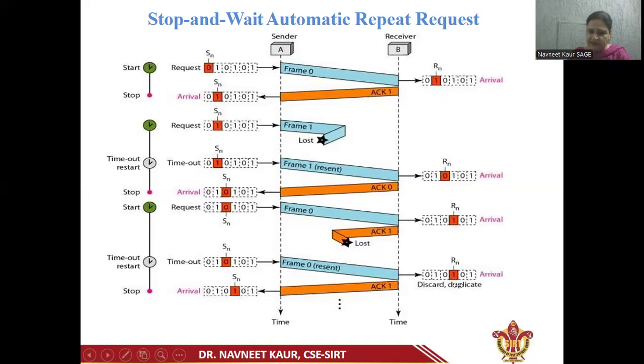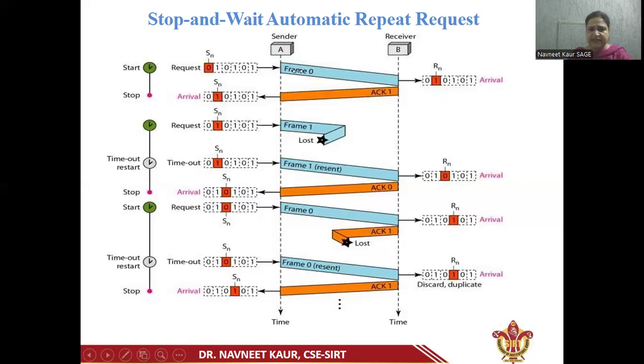It will send the acknowledgement number 1, which will be received by the sender, and the transmission of this frame will be complete, and the variable Sn will be incremented to the next number, which is 1. That means the next frame which will be transmitted by the sender will be frame number 1.